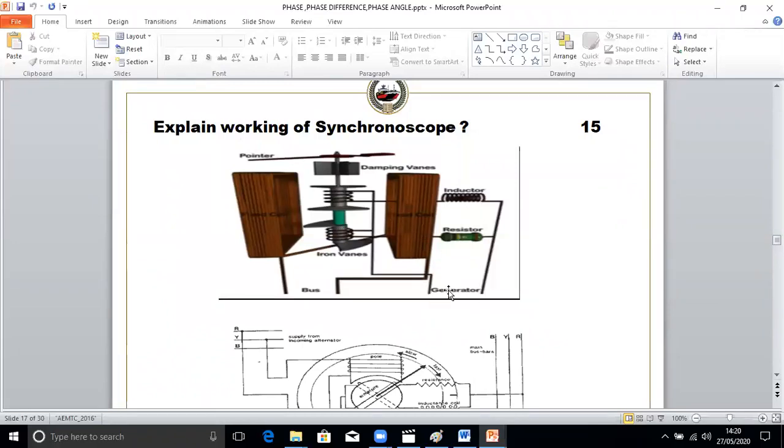So this is the one coming from the generator. This is coming from the switchboard. These two are the vanes, and this is the one which is rotating clockwise or anti-clockwise depending upon the frequency, more or less. Because the magnetism becomes more or less, these two vanes, this is a vane, this is a vane. This one is for the damping vane. So this needle will rotate clockwise or anti-clockwise. This is determined by the frequency.